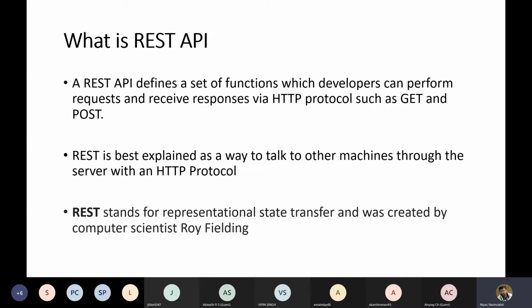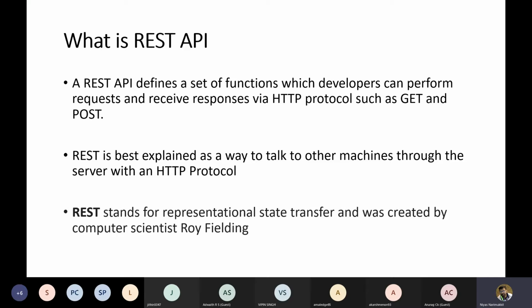With the help of HTTP protocol, we can send requests to the API, and the server end, the application that provides the API, receives this request, processes it, and creates some response, some output. This output is sent back to the calling application as a response. So the communication is like that.